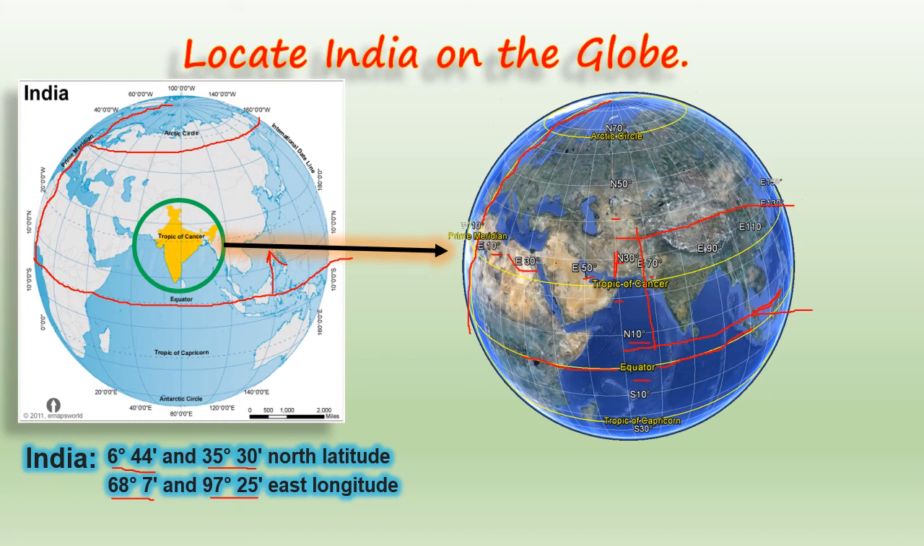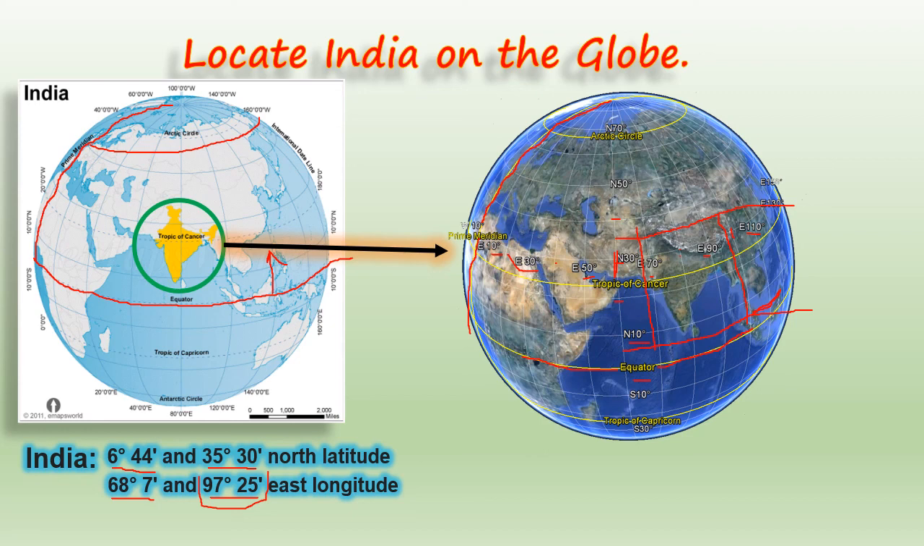Now see what is the next. Next is 97.25 east. Now this is 70, this must be 80, and here is 90, and here is 110. So 100 must be this. But it is telling 97.25. So children, it must be somewhere here. So this line is 97.25 east longitude. Is it clear, children?